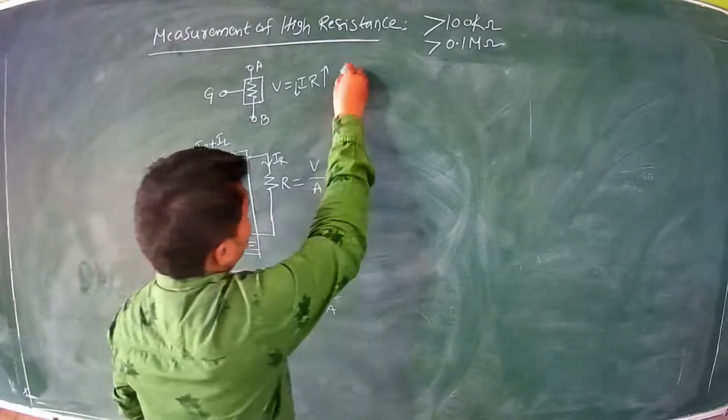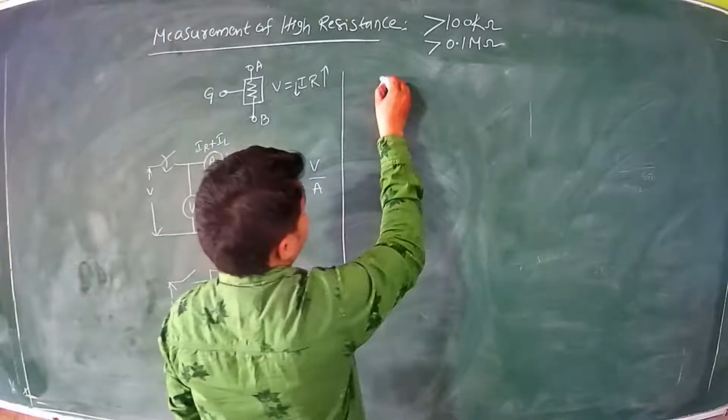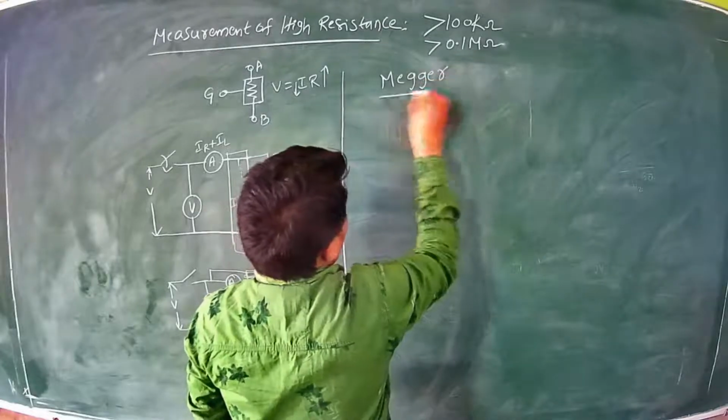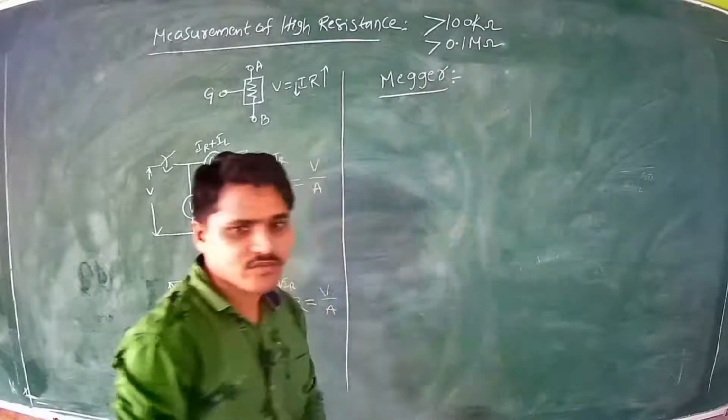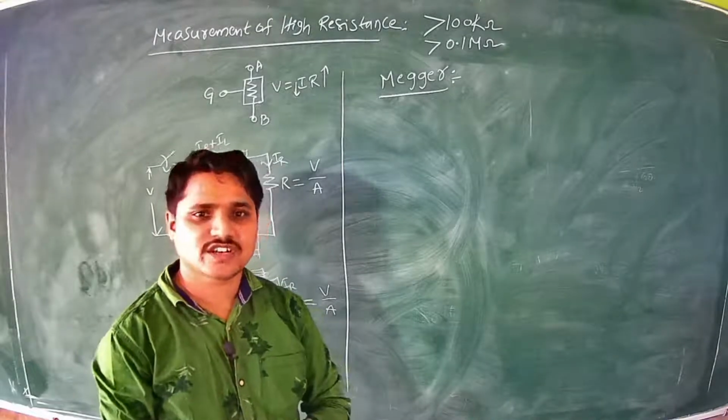Now how do we measure this? What are the different methods to measure this high resistance? The first one is the Megger. The Megger is an instrument which is used to measure high resistance.